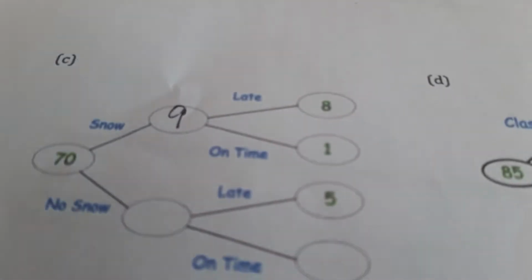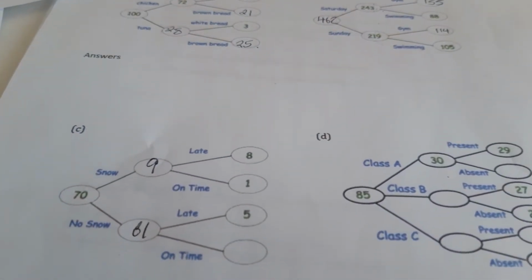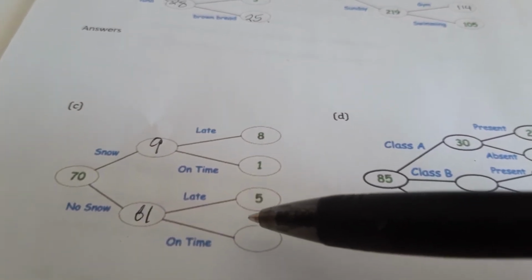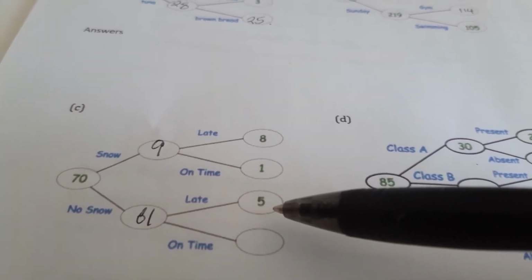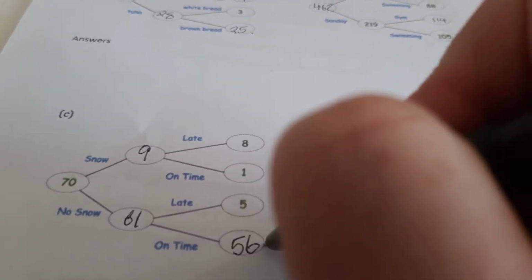Then for the no snow days, we can now work that out because that is 70, take away 9, 61. Then of the 61 no snow days, 5 people were late, which means 5 away from 61 is 56 on time.